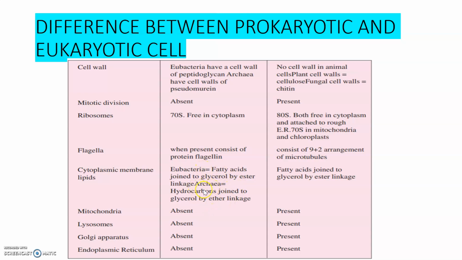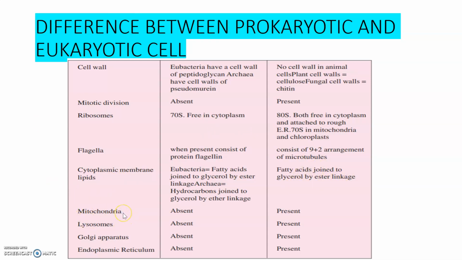Whereas what happens in the case of archaebacteria, the hydrocarbons are joined to glycerol by ether linkage. So in archaebacteria, these are joined by ether linkage. In eubacteria, joined by ester linkage. Then in the case of the eukaryotes, the fatty acids are joined to glycerol by ester linkage.